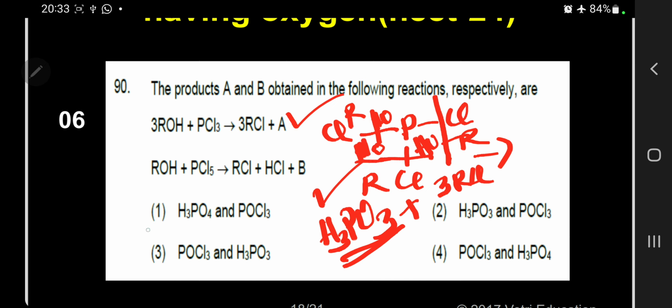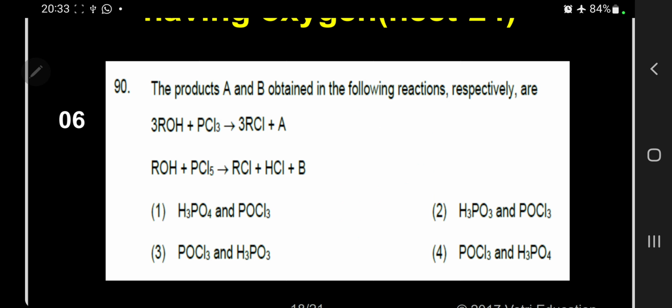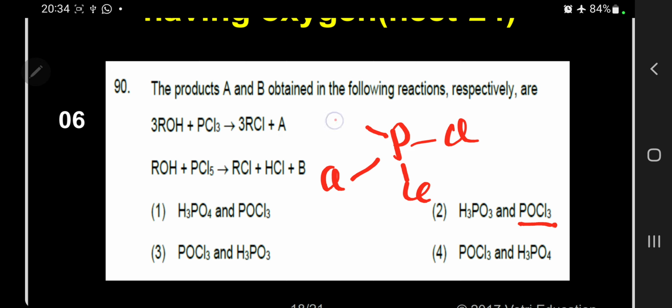Out of this, H3PO3 is not there in some options. Here it is option 2 maybe, and 3 also, no, 3 is not. So probably 2 may be the correct answer. Let us verify the second one. From the first one, we are getting H3PO3. Then let us see the second one, PCl5, so it will form 5 valency because of SP3D.